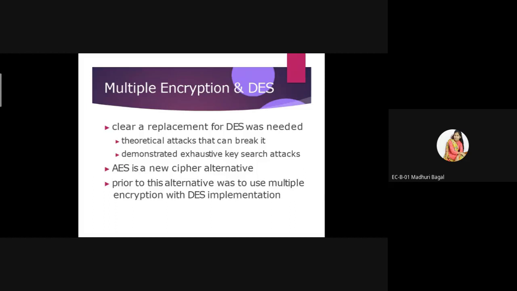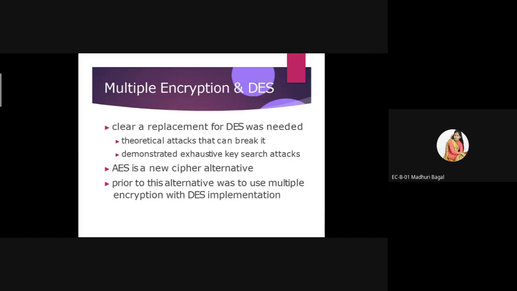If a single DES consists of a 64-bit key, and we use two keys at one time, then it is called multiple encryption. By using the keys K1 and K2, we can secure our information.